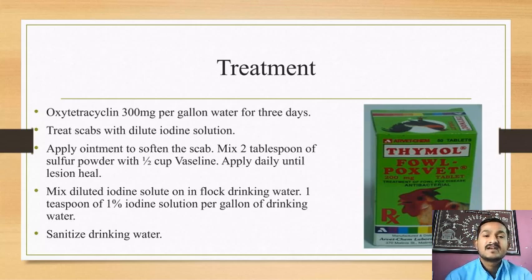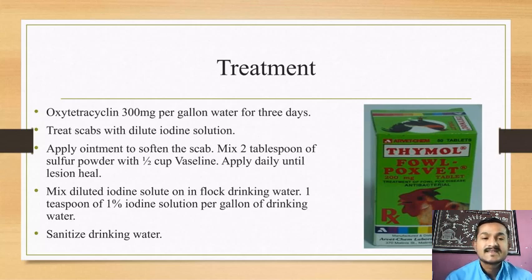So first treatment is oxytetracycline, 300 milligram per gallon of water for 3 days. For 3 days, you have to make a solution of oxytetracycline, that is 300 milligram per gallon of water. And next, treat the scab with dilute iodine solution.